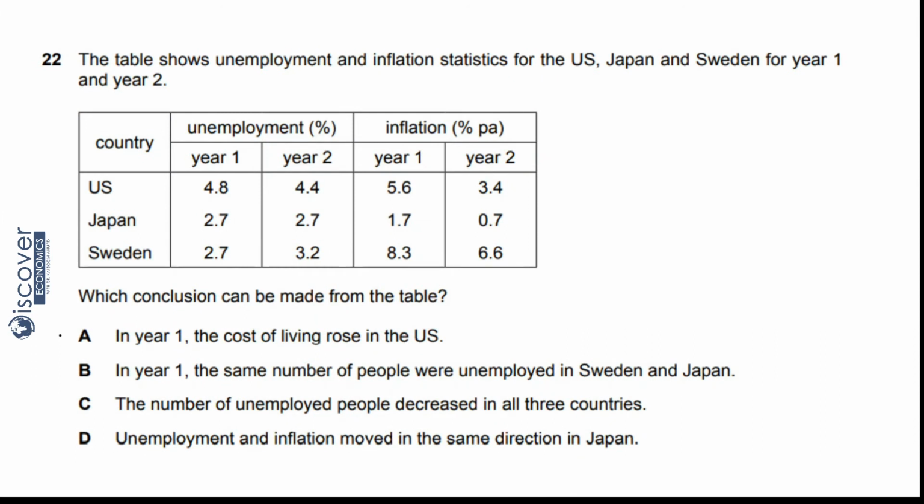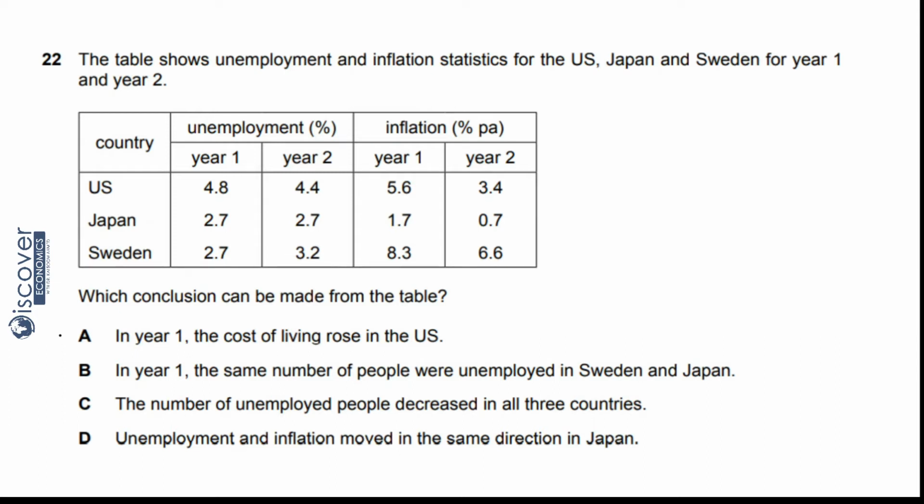Now I come to question number 22. The table shows unemployment and inflation statistics for the United States, Japan and Sweden for year 1 and year 2. Now in year 1 we are talking about unemployment, then inflation. We have two economic indicators over here. Now come to the questions.